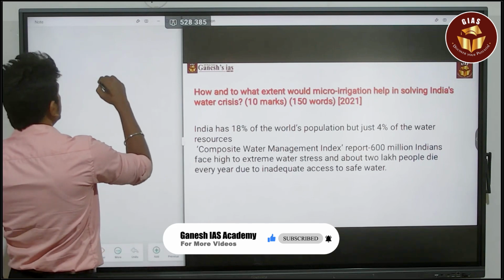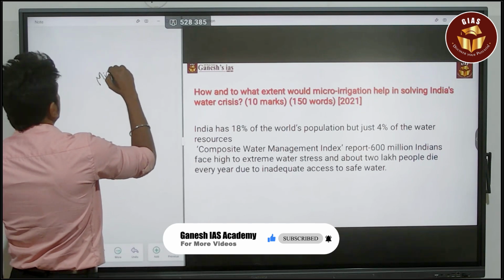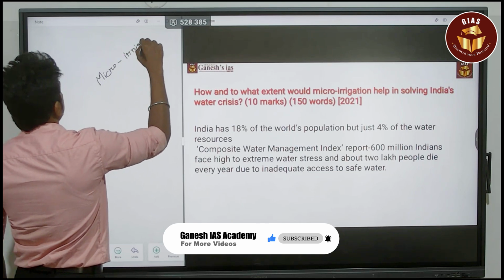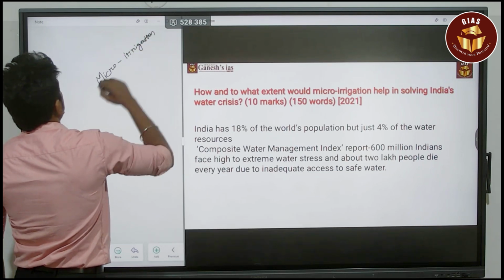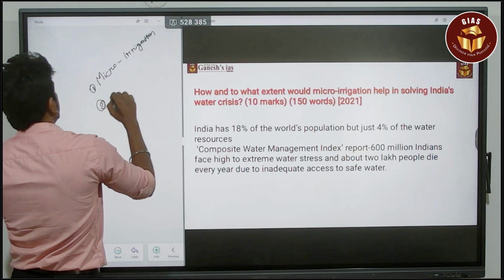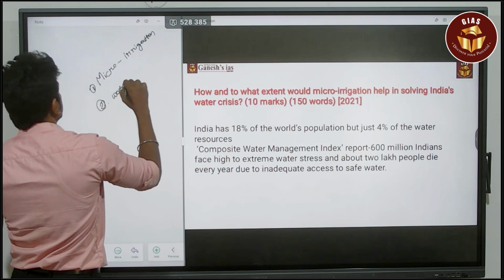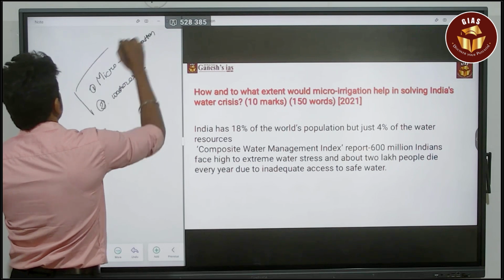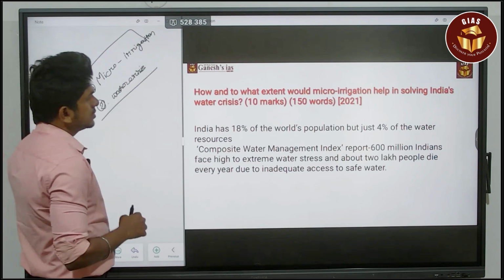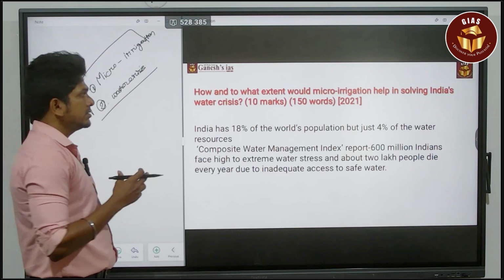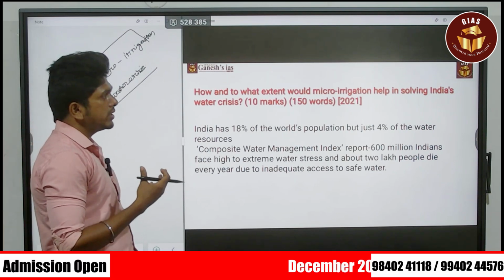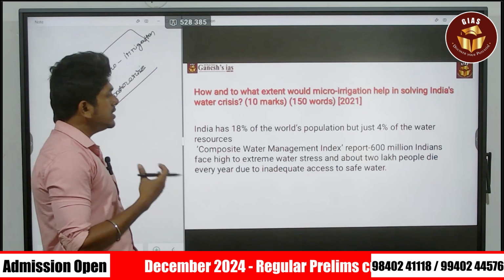So here the keyword is micro irrigation. This is the first keyword. Second keyword is water crisis. So these are the major keywords. So the question is saying, how and to what extent would micro irrigation help in solving India's water crisis?